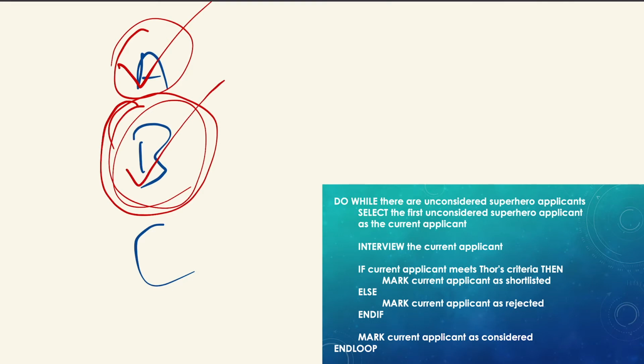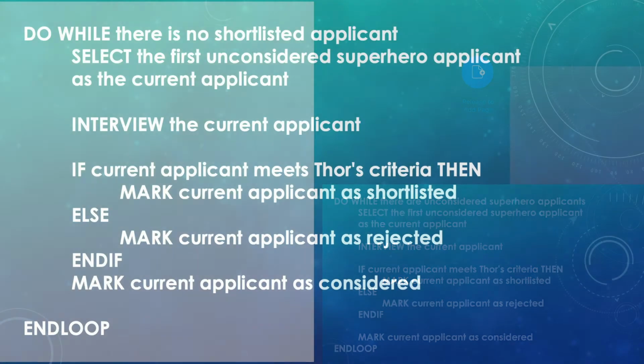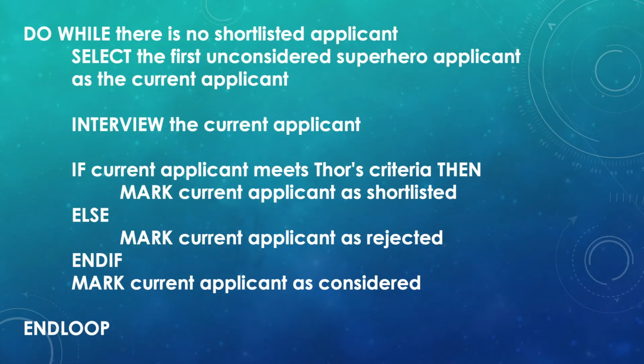Do I still continue? Yes, because there are still unconsidered superhero applicants, so I will select the first unconsidered superhero, which is C. Then I will interview and mark as considered. And now my loop will come to an end. Notice this loop goes through every single applicant. So it is possible that I will shortlist one person, but I could potentially shortlist all of them if they qualify, correct?